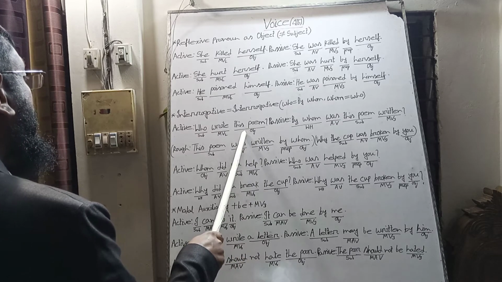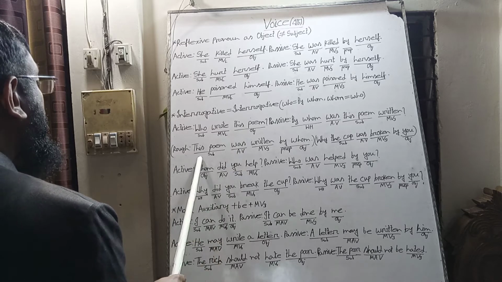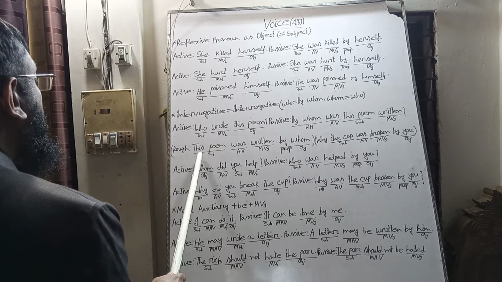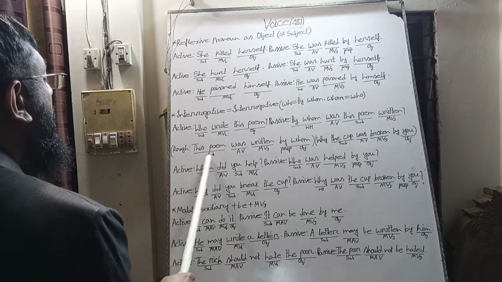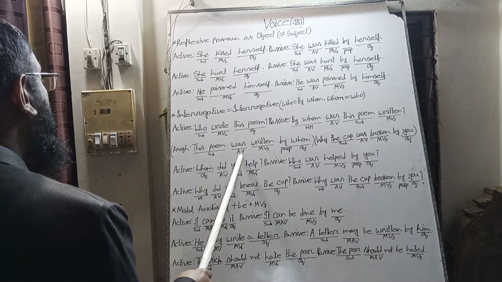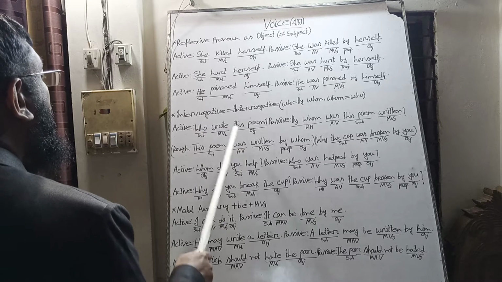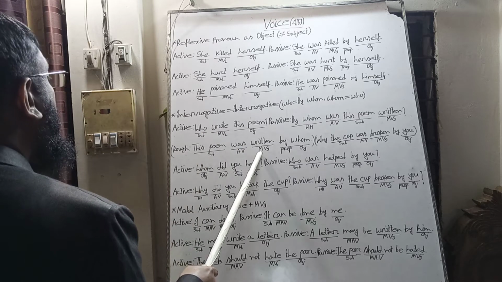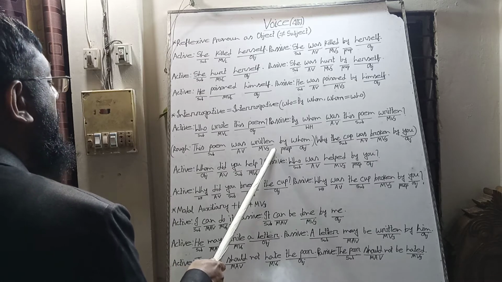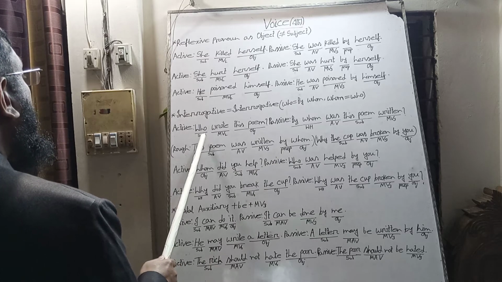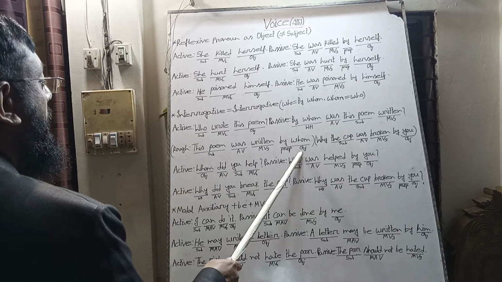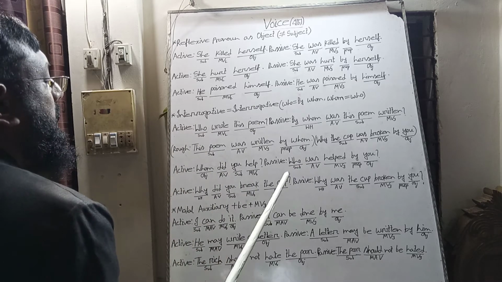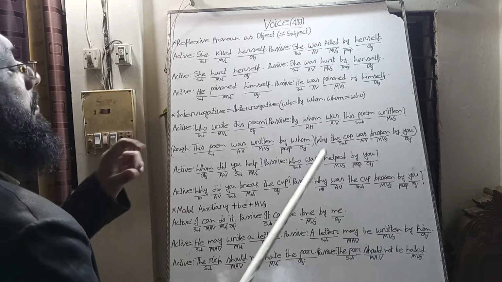We will make this poem the subject. It is past indefinite tense, wrote. So this poem is third person singular. So we will bring was as auxiliary verb, and we will use the past participle form of write, written, and we will bring the preposition by and the object, whom. But we will rearrange in proper sequence.